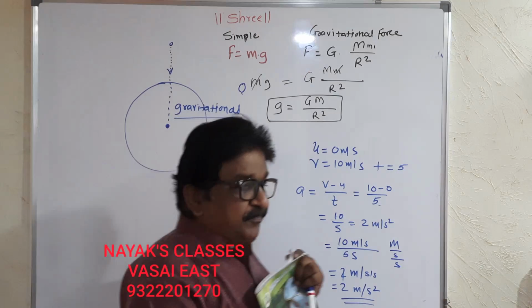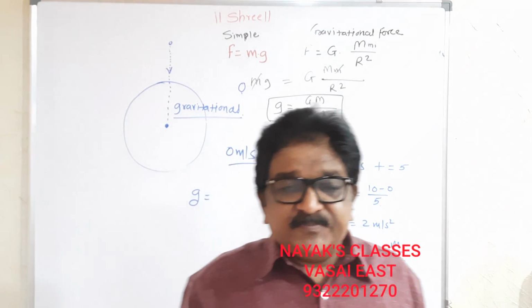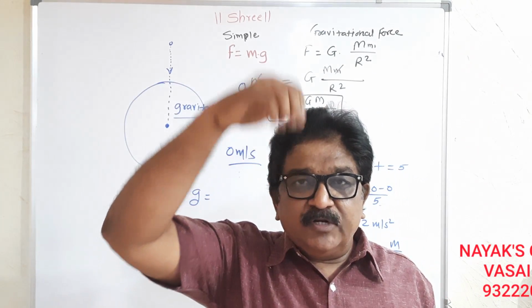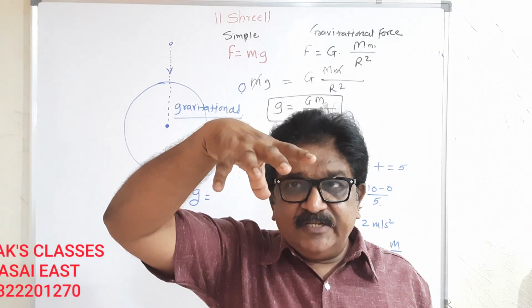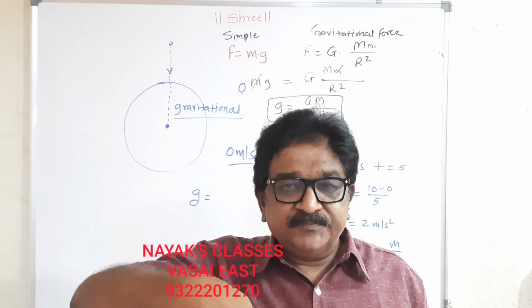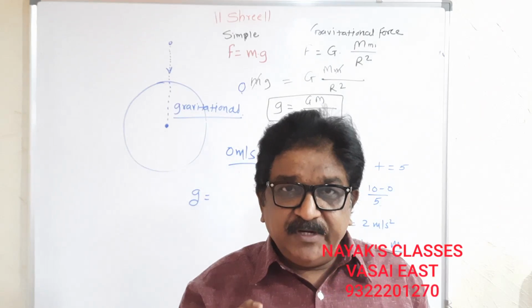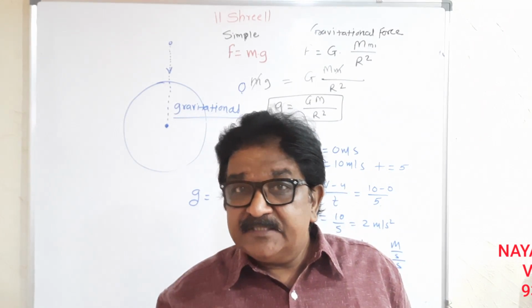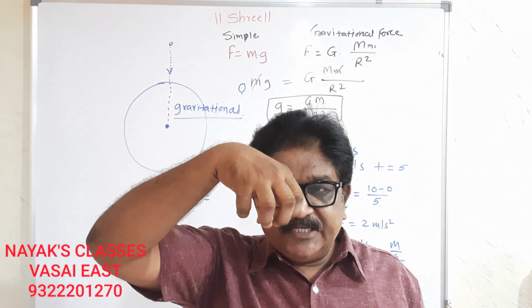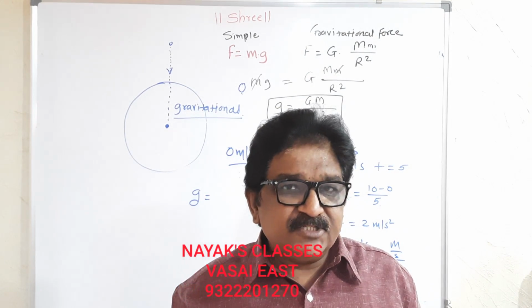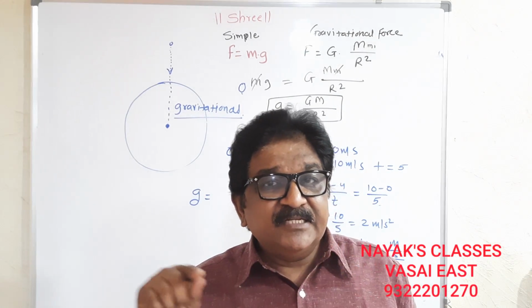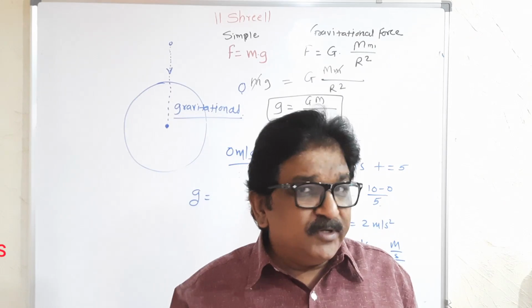Small g. Once again I am explaining. We are not giving any force. We are just leaving the object towards the earth. Earth is pulling, so speed is increasing. Initially it is 0, and it is going to increase. Why is speed increasing? Because earth is pulling.